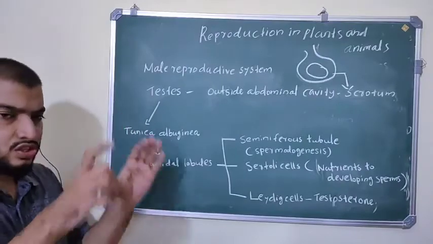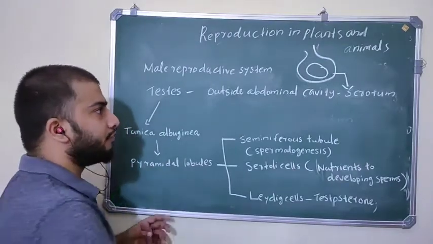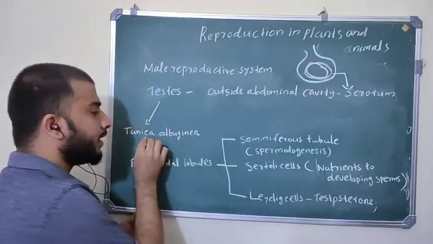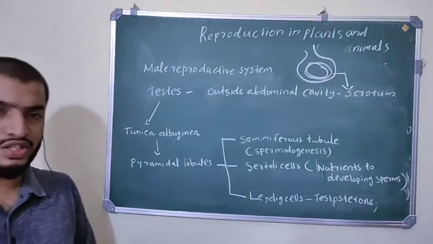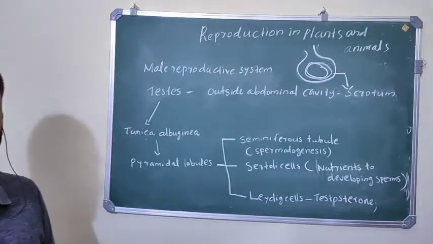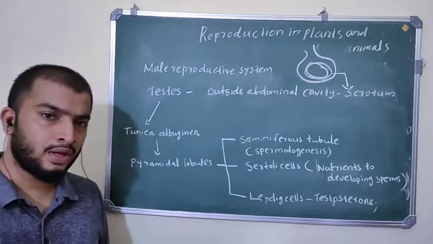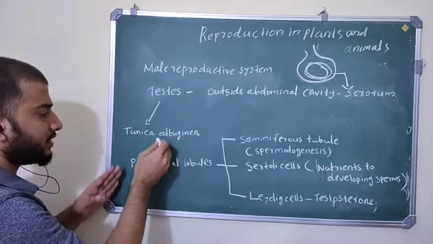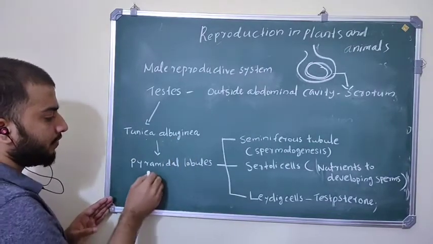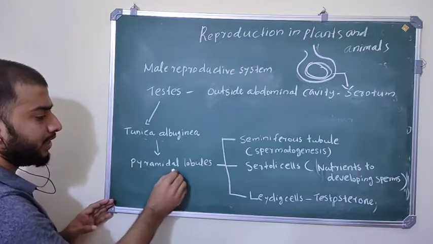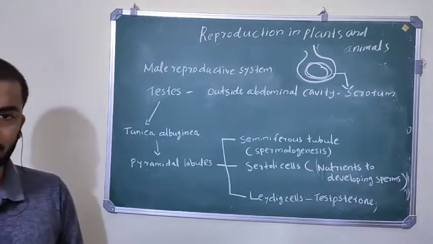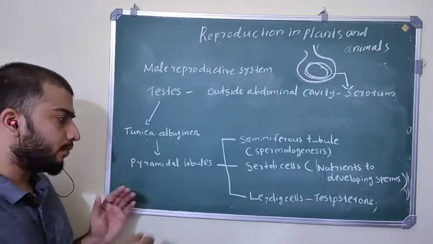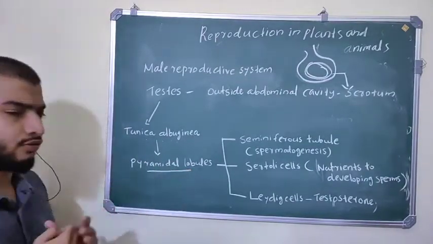The testis is covered by a fibrous tissue layer called the tunica albuginea. From this tunica albuginea several septa are formed, which form pyramidal lobules.